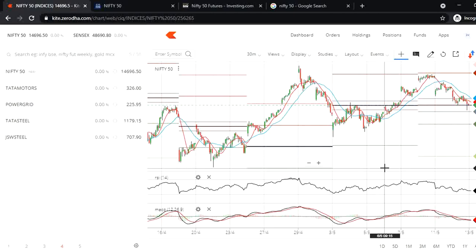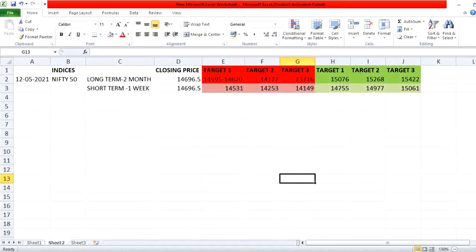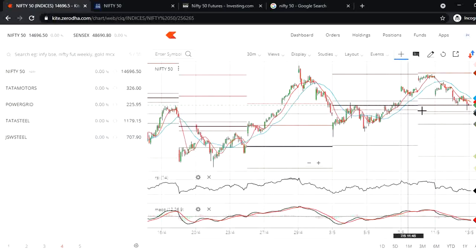But if after opening at 14,531 or 500, Nifty tries to have an uptrend, because it is already 200 points down, and at that time our RSI might also be down around 20, there will be an oversold zone. If Nifty tries an uptrend after half an hour or 1 hour, then what will be my target? Then our target will be regarding the uptrend. My big target is coming